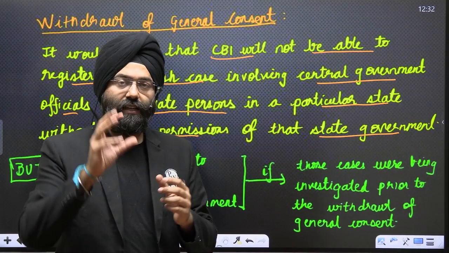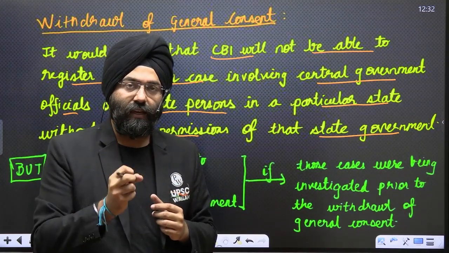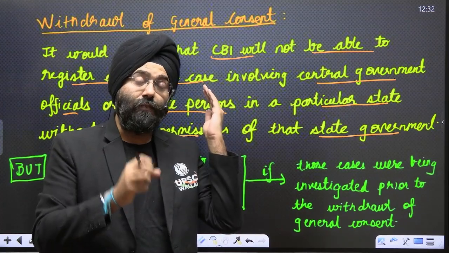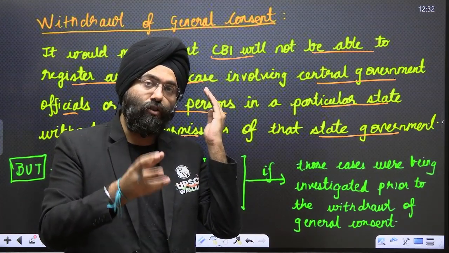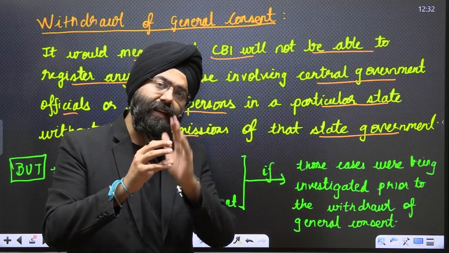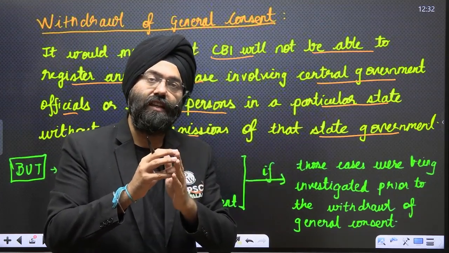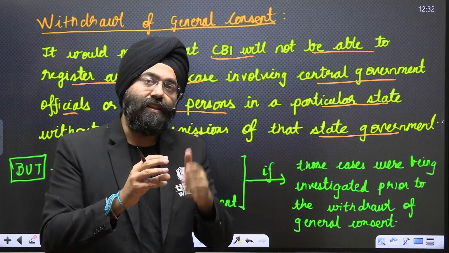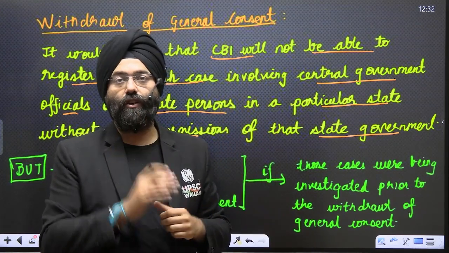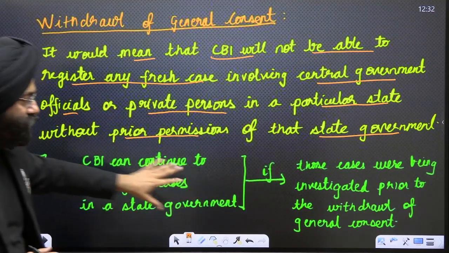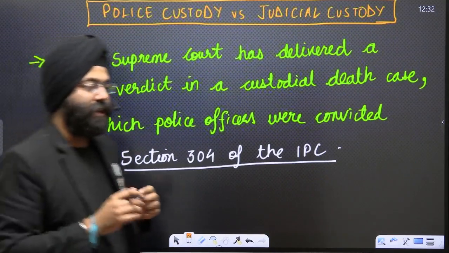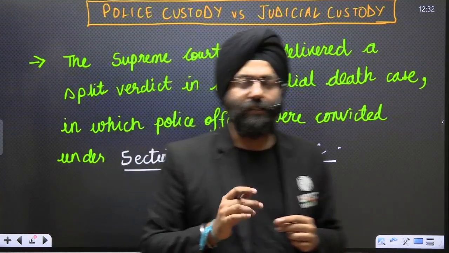Supposedly, a case was being investigated by the CBI, and after, let us say, 1 or 2 months, the state government withdraws a general consent, but the CBI had already registered a case or was investigating a case before the general consent was withdrawn. So the CBI can continue with the investigation of the case because that case was being investigated prior to the consent being withdrawn. So this is one of the clauses that you should understand, which I have put over here, right? Now, this is the basic aspect of the general consent and the CBI, right?